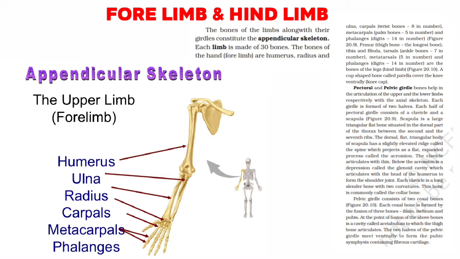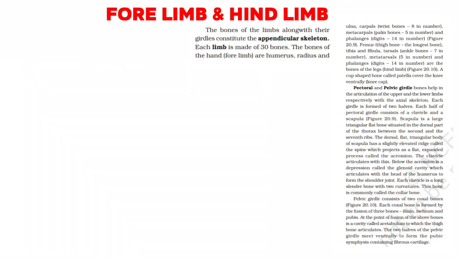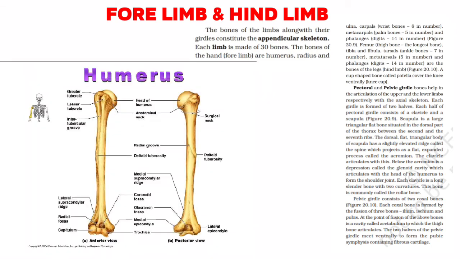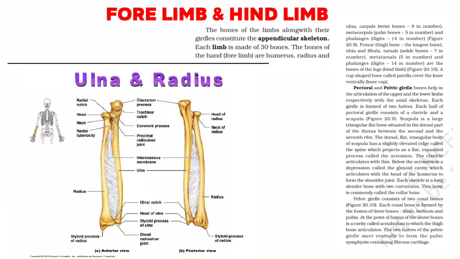Femur, the thigh bone, is the longest bone. Tibia and fibula, tarsals, the ankle bones, 7 in number, metatarsals, 5 in number, and phalanges, digits, 14 in number, are the bones of the leg, the hind limb. A cup-shaped bone called the patella covers the knee ventrally, the kneecap. Pectoral and pelvic girdle bones help in the articulation of the upper and the lower limbs, respectively, with the axial skeleton.